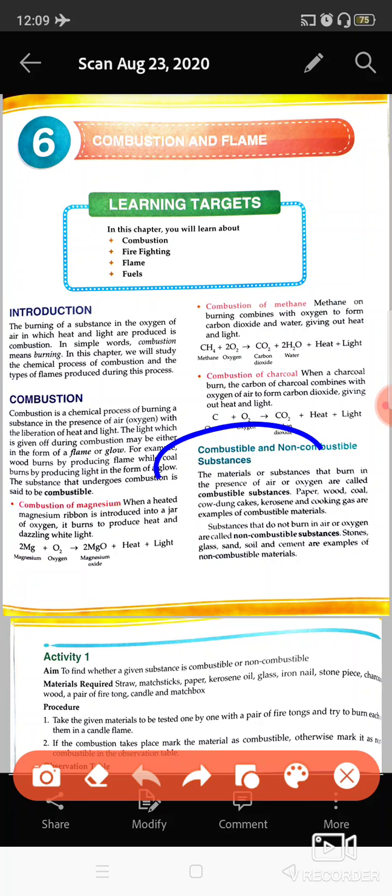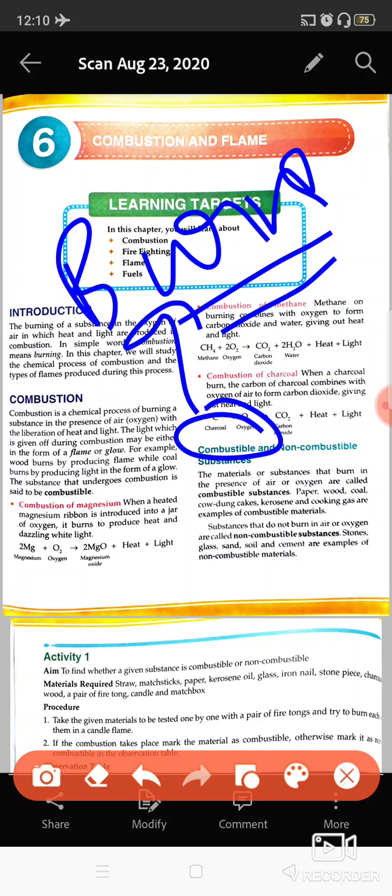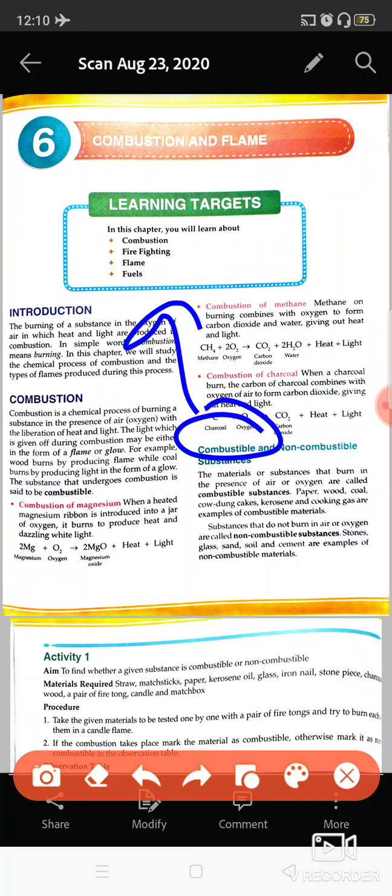Now comes combustible and non-combustible substances. Combustible means the substance which burns easily, which catches fire easily, like paper, wood, kerosene, all kinds of fuels. These burn quickly, so these are known as combustible substances.